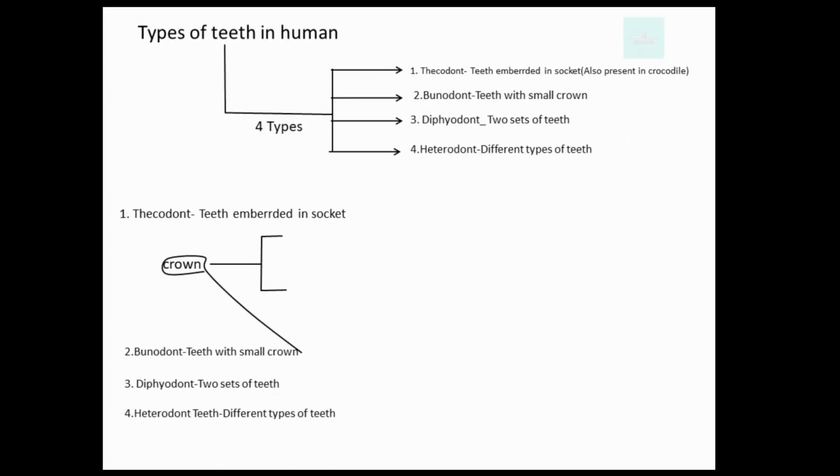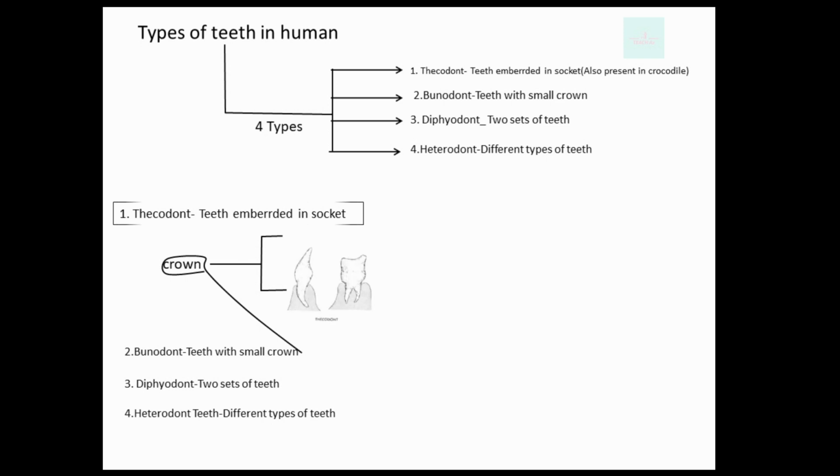Types of teeth in humans. Four types of teeth are present in humans. First, thecodont, the teeth embedded in sockets, जो socket में धसे होते हैं. This type of teeth can also be seen in crocodiles. Second is bunodont, teeth with small crowns. Third is diphyodont, two sets of teeth, and the fourth is heterodont, different types of teeth.